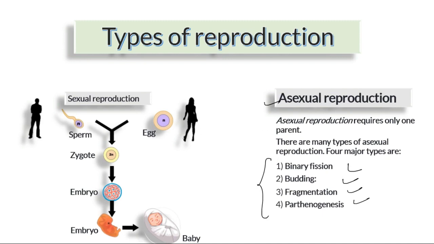But remember that the major difference is that in sexual reproduction we require both parents, and here just a single parent is enough. We shall close this video tutorial here and see you in detail again with these two and the differences, because you can expect the question: what are the differences between sexual reproduction and asexual reproduction. We'll list out all these differences, right? That will help you to write a proper answer in the examination.